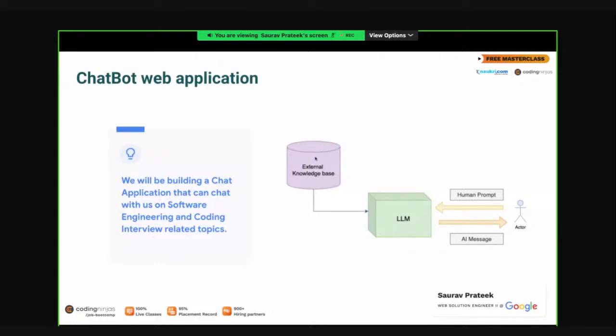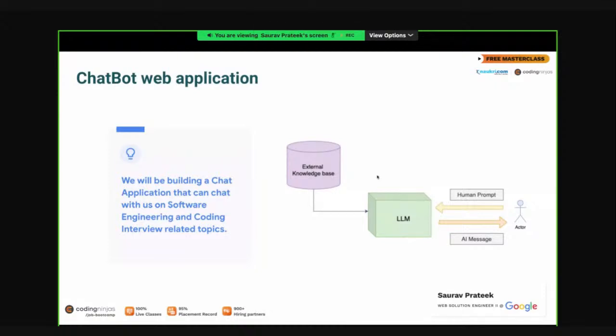The knowledge base is basically an external vector store. I have put the content into it, and then I am grounding my LLM model on that external knowledge base. Once the LLM model is grounded, I am asking questions related to that. Basically, I am telling the LLM, hey, this is the context for software engineering coding interviews. Just go through it, and after that, I'm going to ask you some questions related to that. Just answer me accordingly. And here we have a catch.